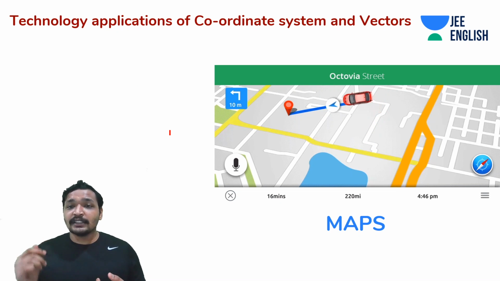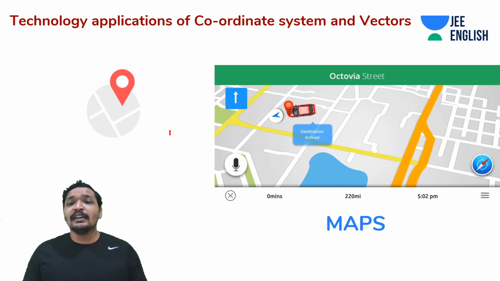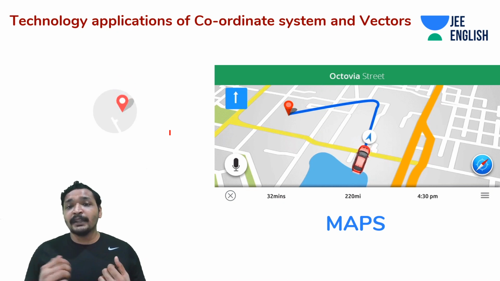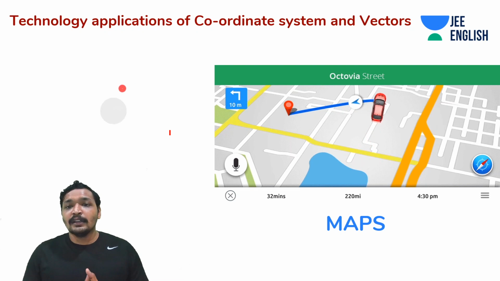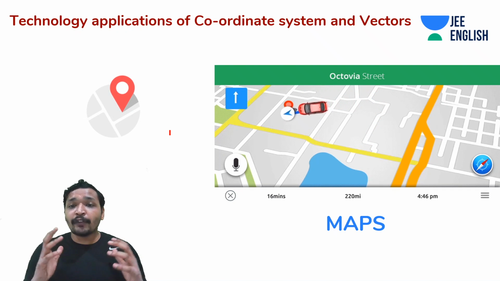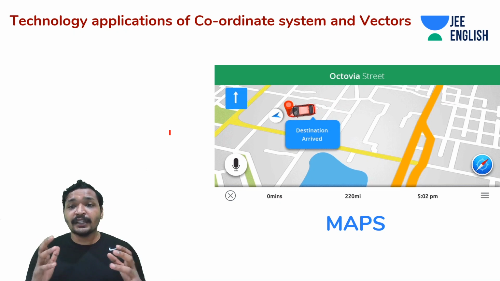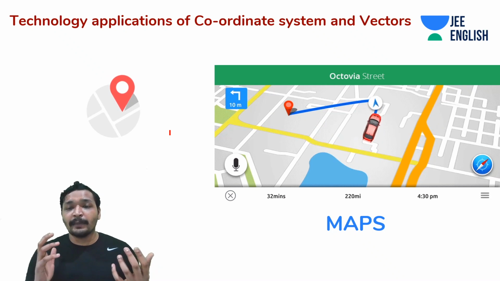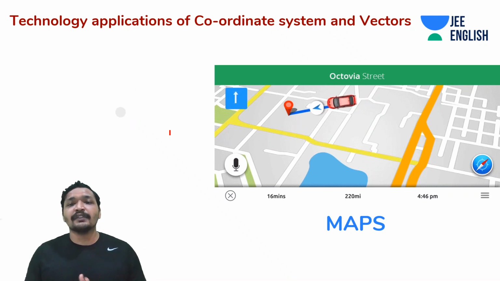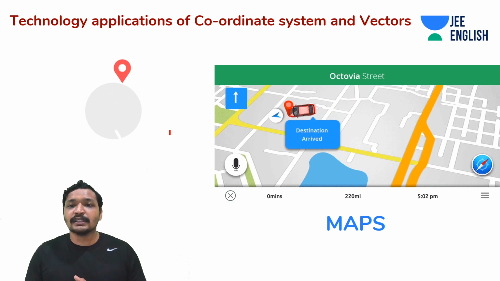There is a navigation telling me the exact distance that my food is from being delivered. So there we are making use of coordinate systems, and you understood that this is very critical for developing technologies. Now we are having navigations and everything using vectors and coordinate system.